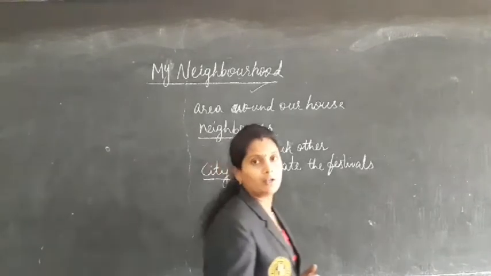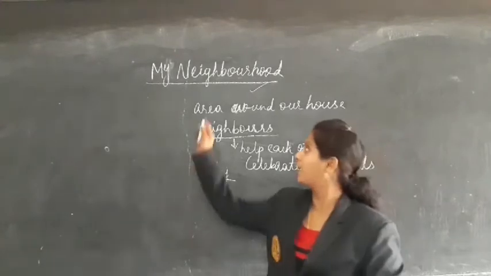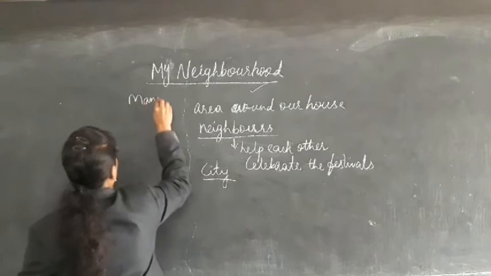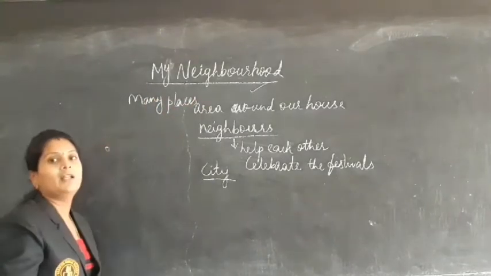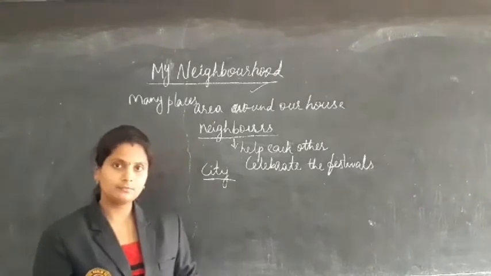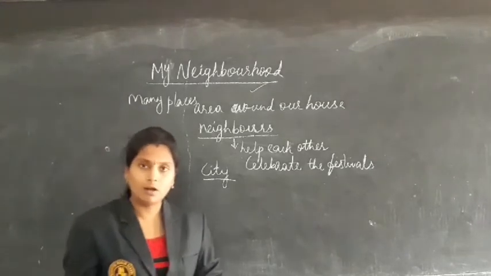And in the neighborhood, there are many other places. For example, if anyone asks you your house address, they'll ask where you live. You'll say so and so colony.